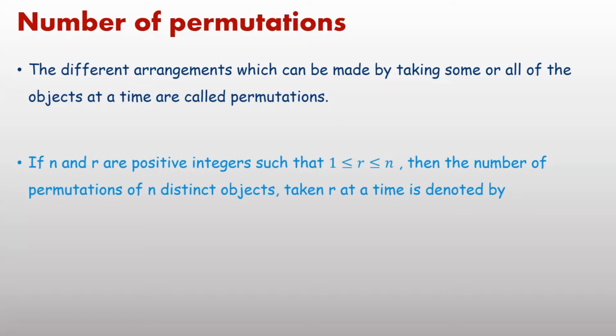In the previous example, if there are 3 letters A, B, C, out of 3 you can take 2 letters at a time, 1 letter at a time, or all 3 letters at a time. Or in the first example, Subhankar and his 5 friends, there are 6 students and 4 chairs we have considered. At a time you can select 3 students, 2 students at a time. Then you have to find the number of arrangements. Number of arrangements means number of permutations. Each arrangement represents one permutation.